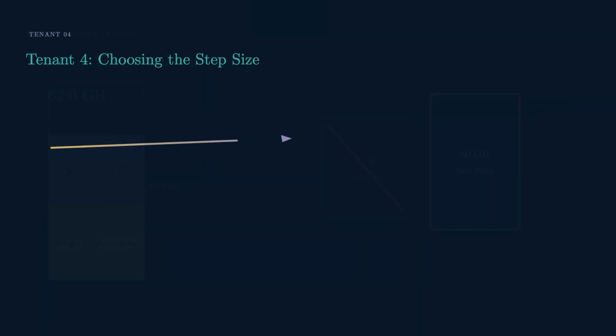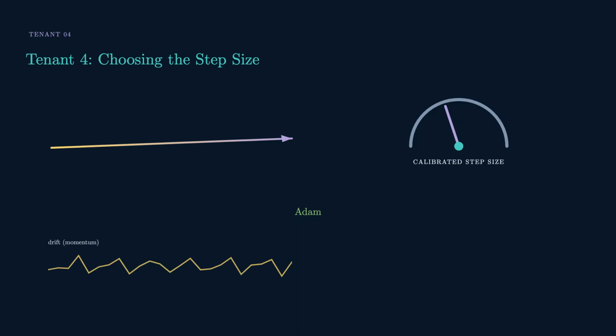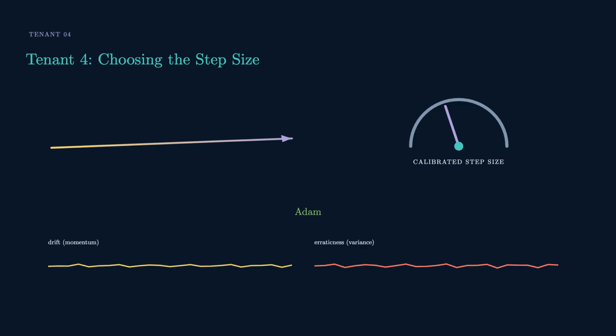Your gradient points somewhere. Great, but how far do you step? That's the optimizer's job. Adam, the standard for training these things, answers it per parameter by tracking 2 running averages, roughly, which way that parameter's been drifting, and how erratic it's been. 2 numbers, every parameter. Hold that thought, it gets expensive.